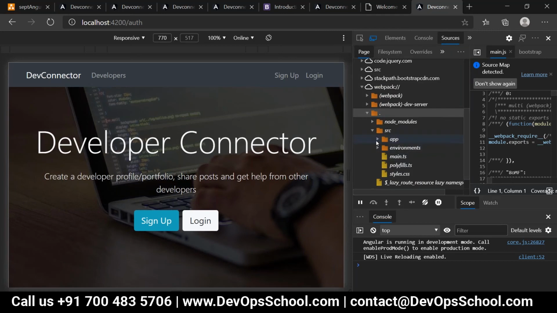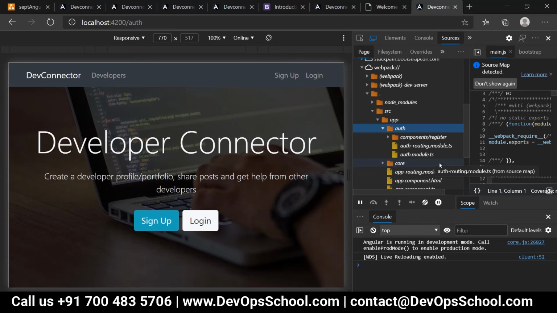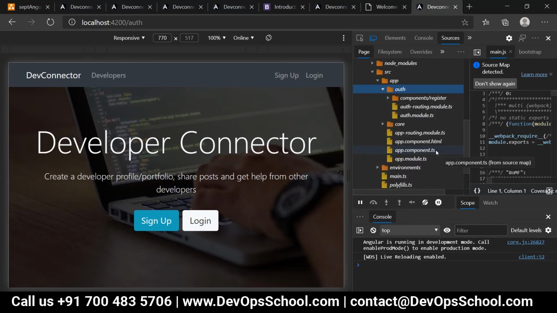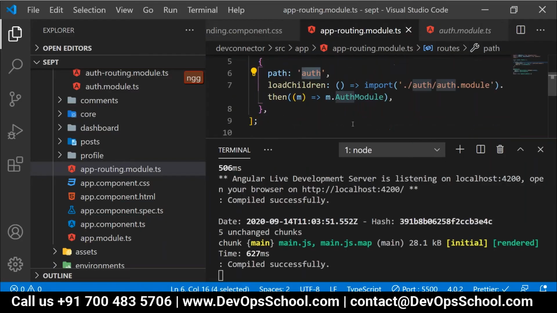Let's check it. People, is it loading the auth module or not now? Yes, sir. When this auth module is loaded, people tell me. When I provided /auth in my browser, correct or not? As I told you, this will help me load the auth module at runtime. That is nothing but lazy loading, yes or no?